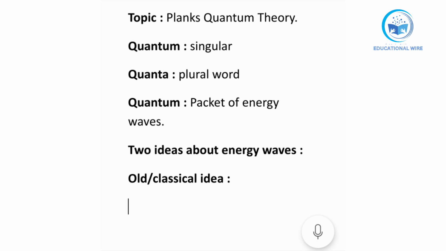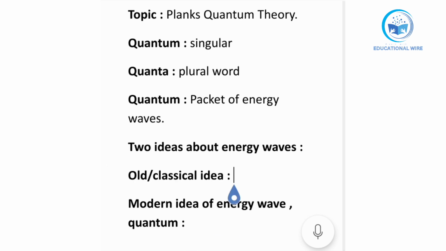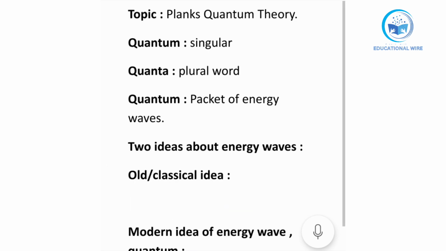And secondly we have the modern idea of, you can say, energy wave, quantum, or whatever. There are many words that we can use in place of this. Firstly we will talk about the old or classical idea.